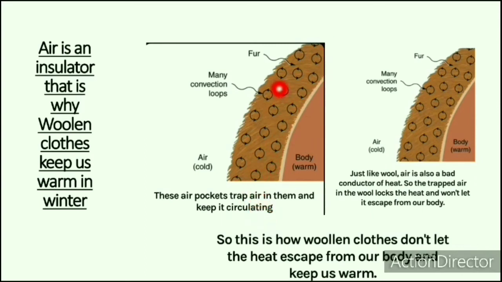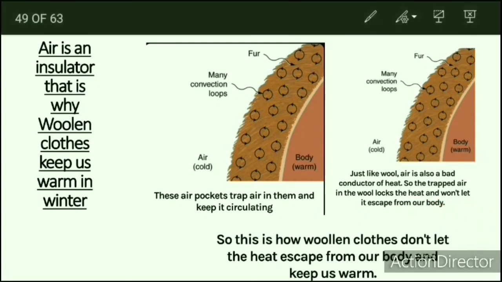So it traps the air and keeps it circulating, as shown in the picture. As you can see, the fur is trapping the air and air is an insulator. So the trapped air in the wool locks the heat and won't let it escape from our body. This is how woolen clothes keep us warm.